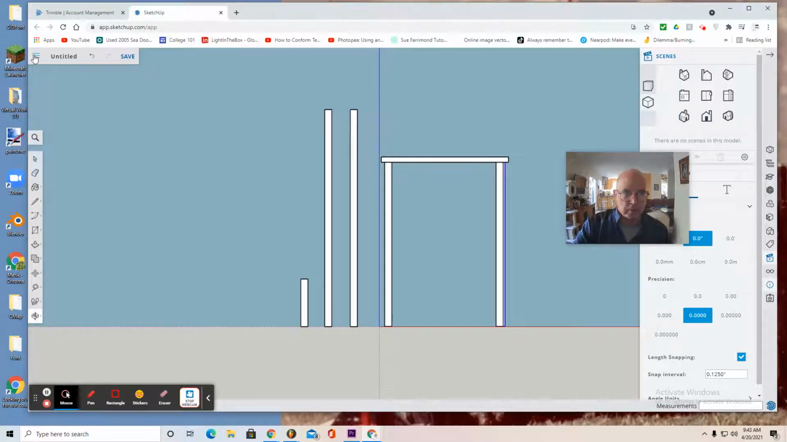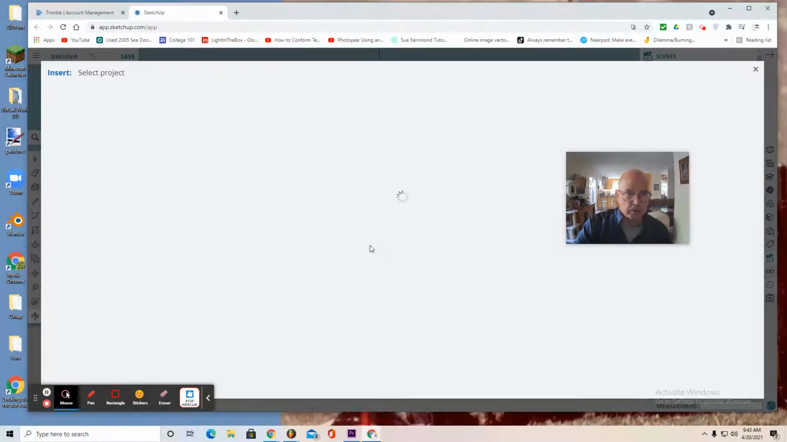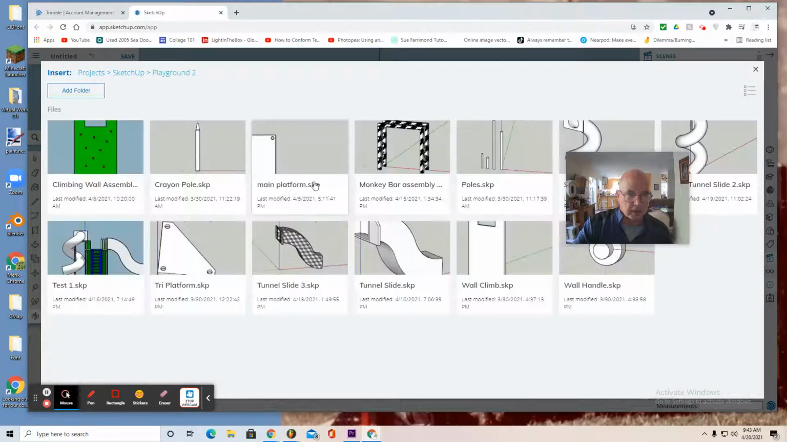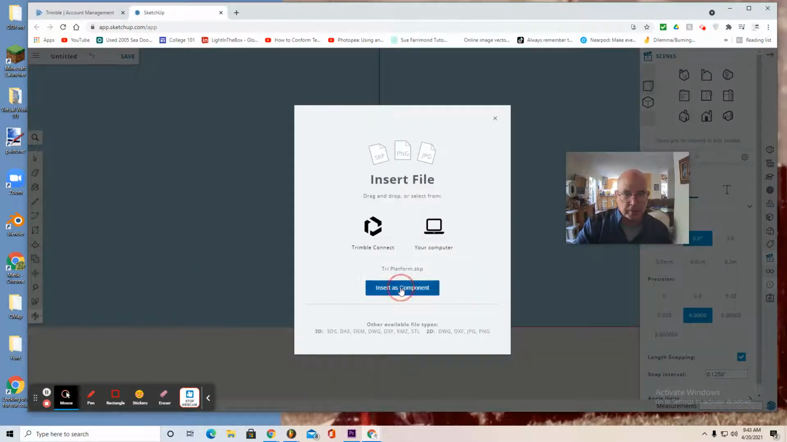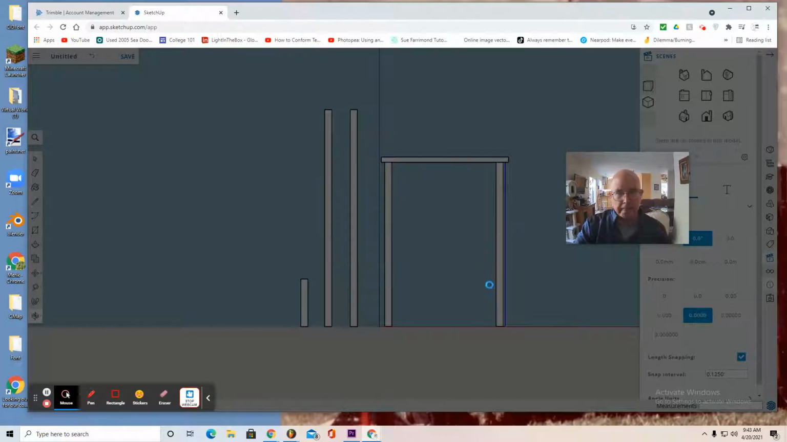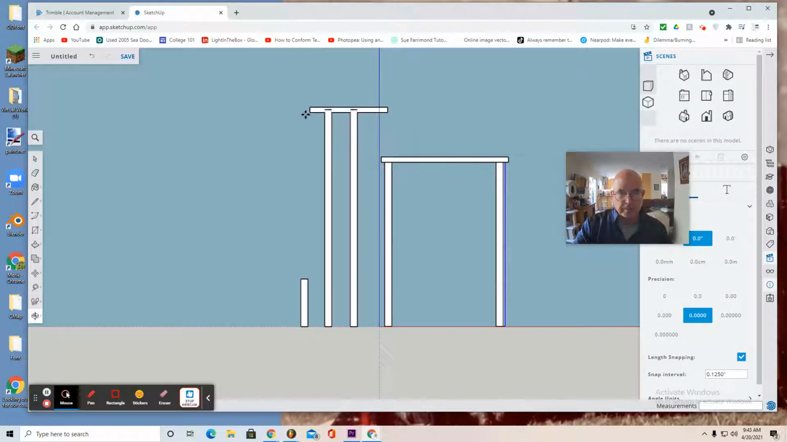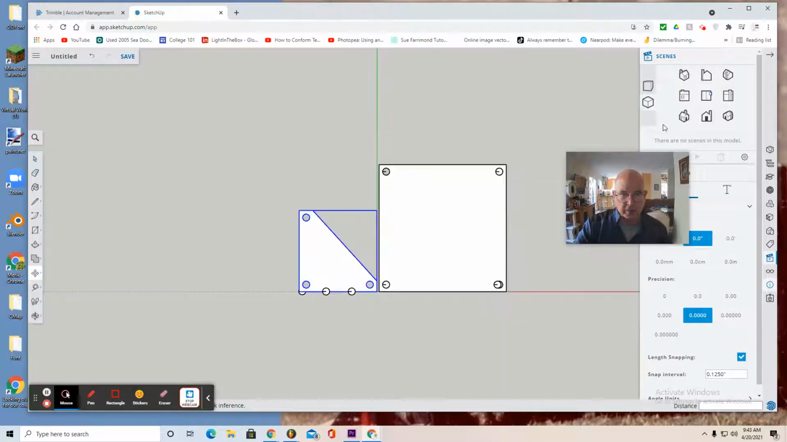bring in the tri-platform. So there's 3 lines on the upper left. Select Insert, Trimble Connect, Playground, find your tri-platform and insert as component, and place it up to the left of the blue axis and at the same height as the long pole. And then look at it from top view.